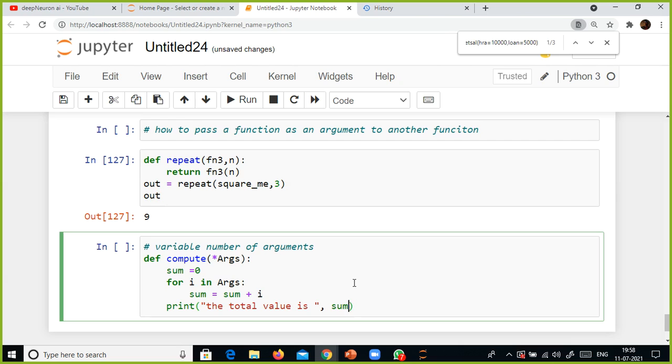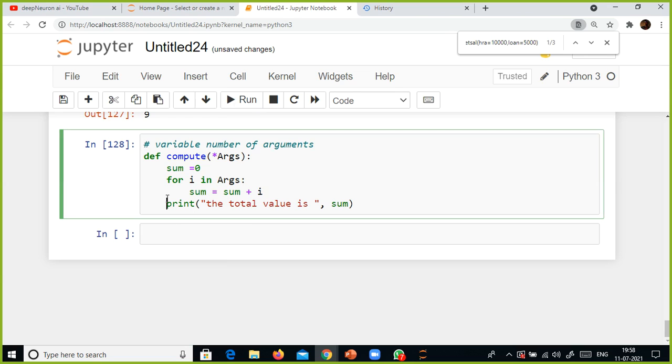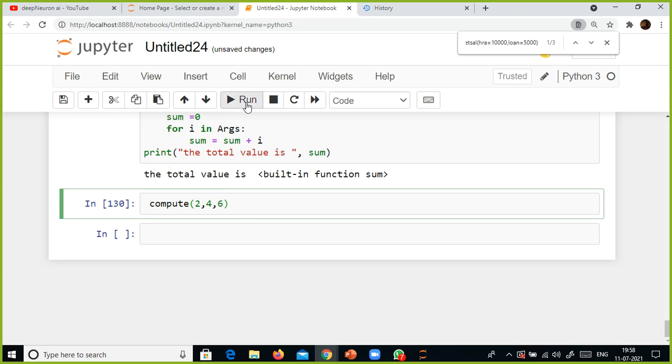Let me first execute this one. Let me just put it here because I don't want to display for each and everything. The next one is compute. See, here I'm going to say 2, 4, 6. Let's see what happens here. Okay, let me do one thing.